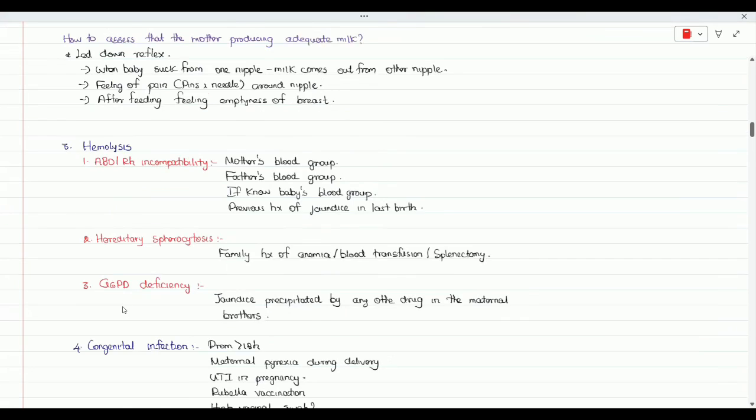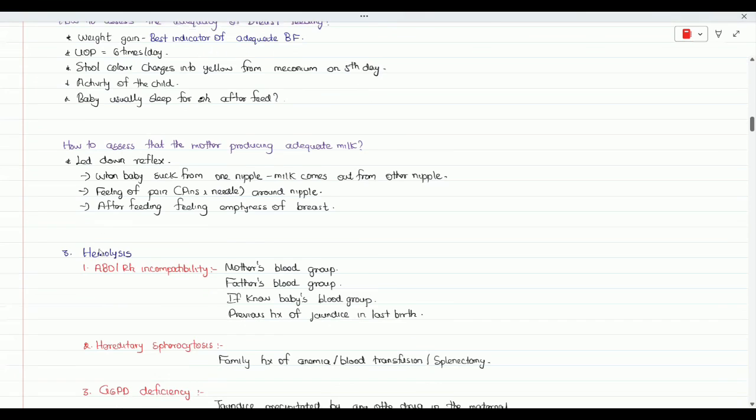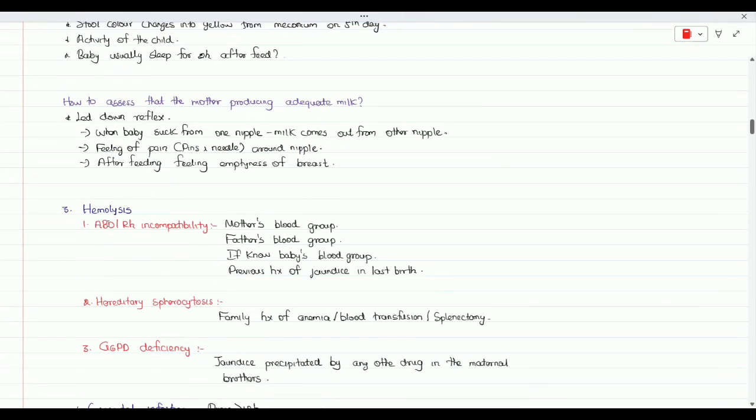This is not a common cause that you would get in a long case, but you can get it in the MCQ frequently. Hemolysis, you have to consider the three causes. There are a lot of causes, but three are the common ones, and you may get ABO and RH incompatibility. So if you suspect that case, this information you have to take. Mother's blood group, father's blood group.